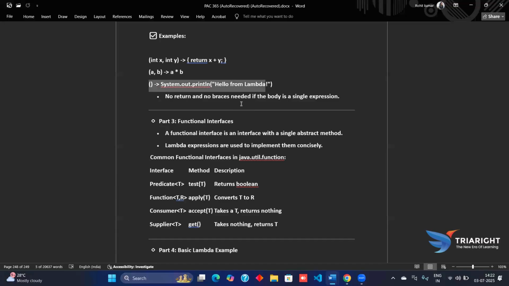That single method's signature determines the Lambda's parameter list and return type.